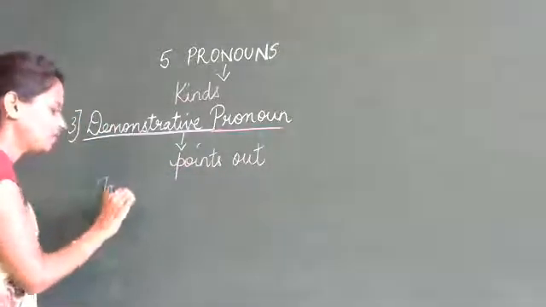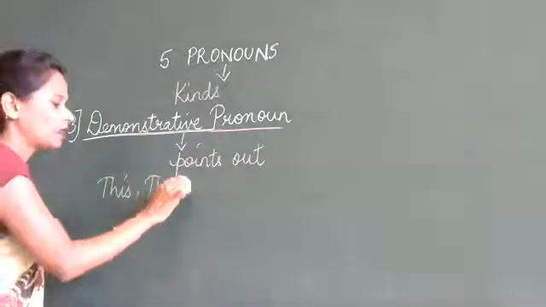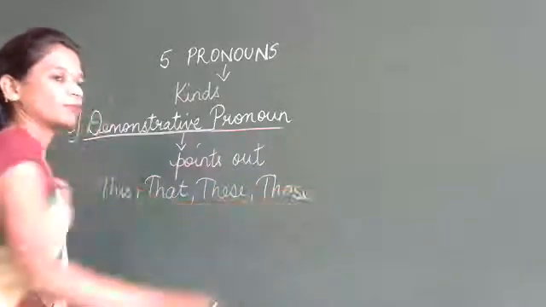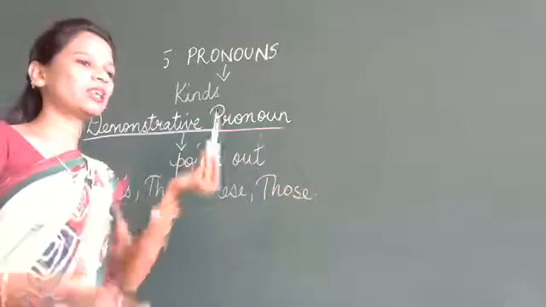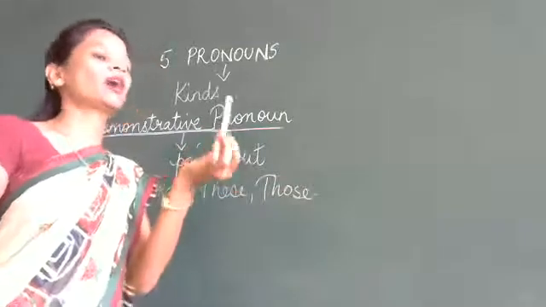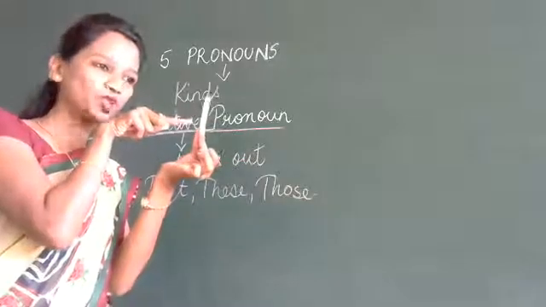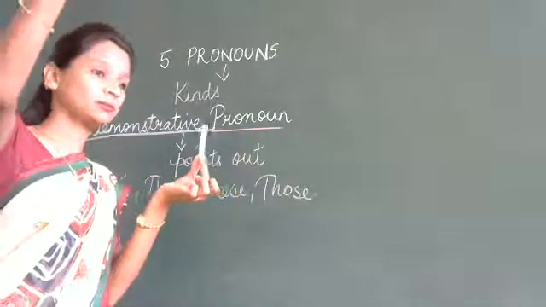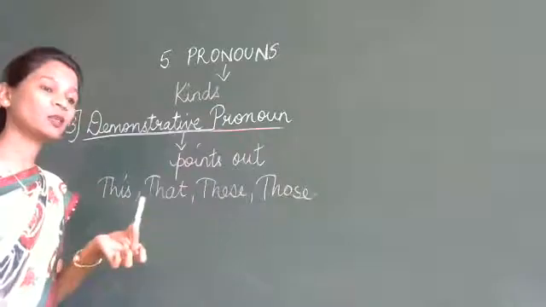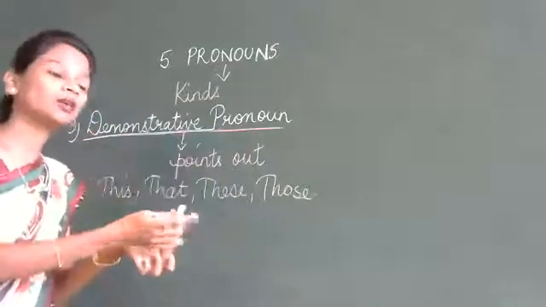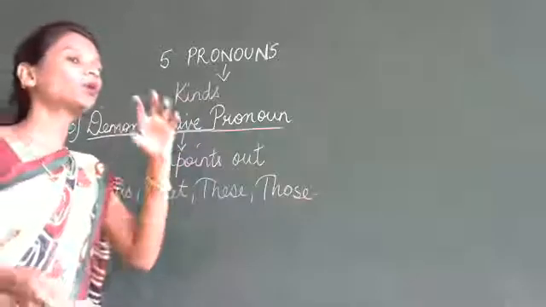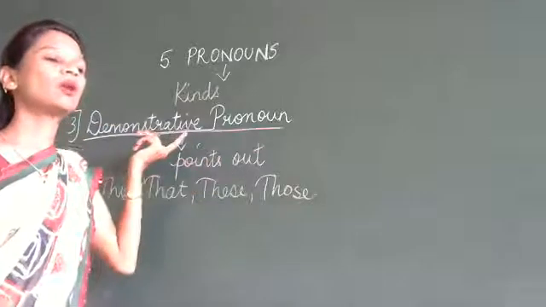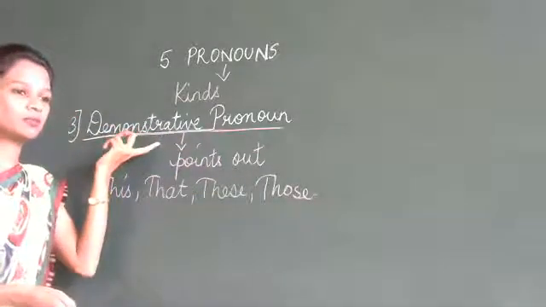For example, this, that, these, those. Something that points out means what? I say, this is a chalk. I am pointing out to this chalk. I am telling you that this is a chalk. That is a tree. These are fruits. Those dogs are fighting. So what am I doing? I am pointing out to certain things. So the words used to point out are called demonstrative pronouns.